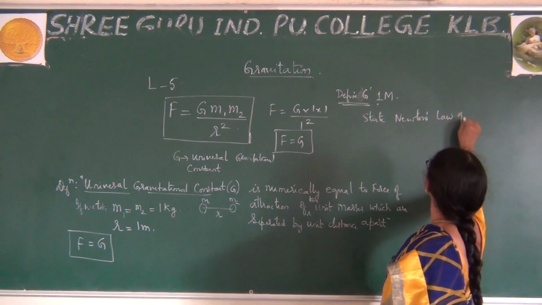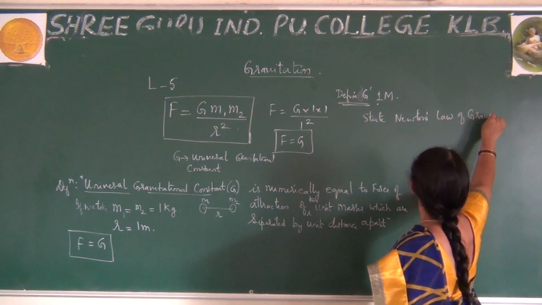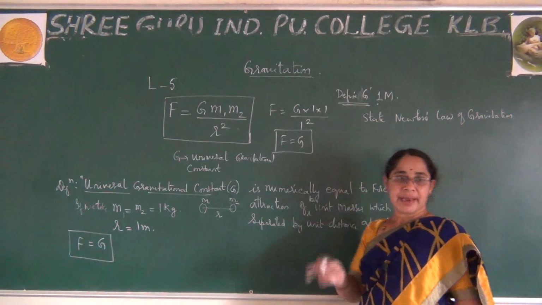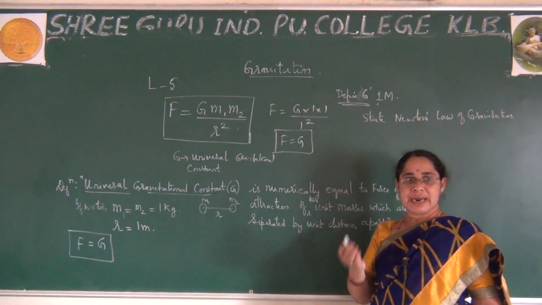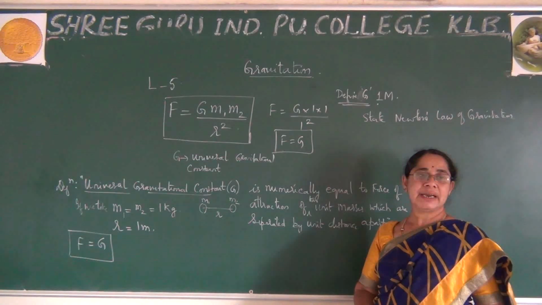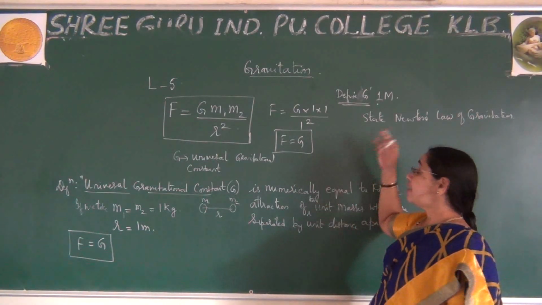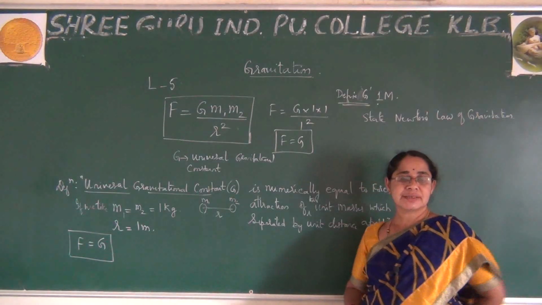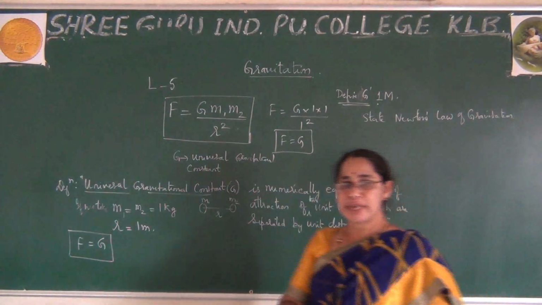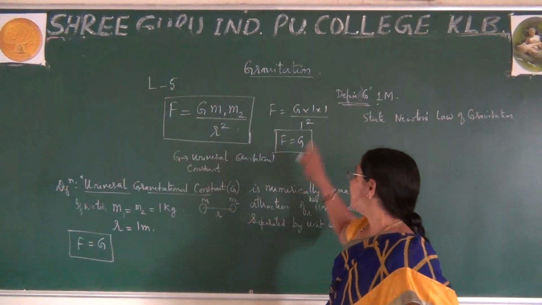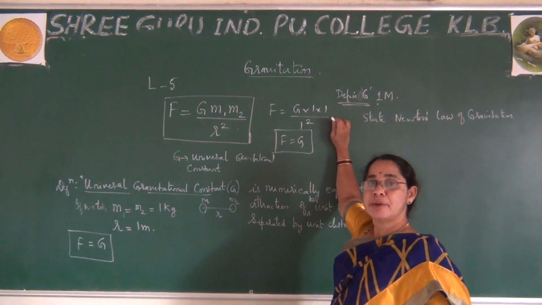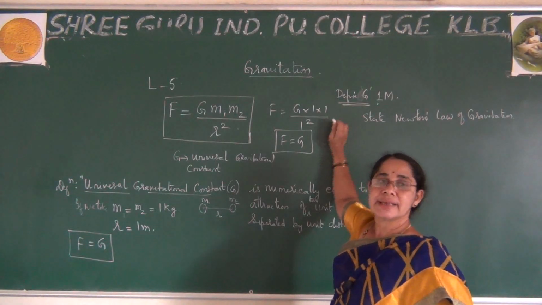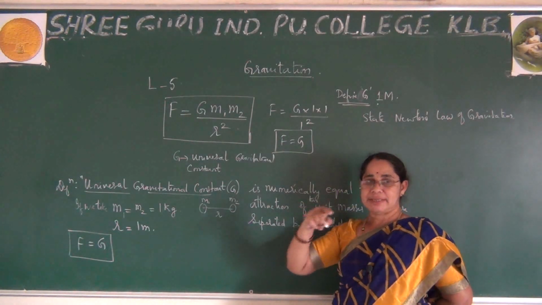Yesterday I stated the definition: every particle in the universe attracts every other particle with a force which is directly proportional to the product of their masses and inversely proportional to the square of the distance between them, along the line joining the centers of the two masses.